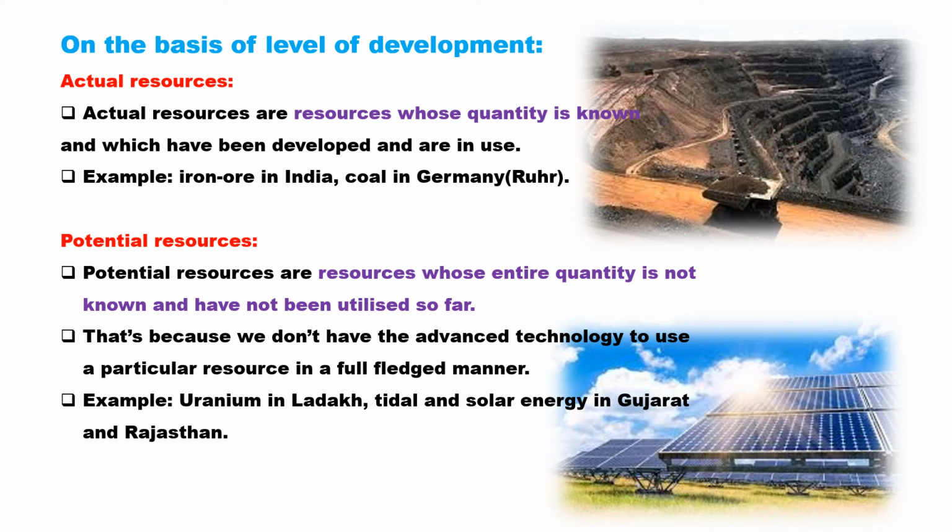And the solar energy in Gujarat, tidal energy in Gujarat and solar energy in Rajasthan, these are potential energy whose entire quantity is not known, and we don't have any full-fledged advanced technology to use that in a full-fledged manner. So such kind of energy resources whose entire quantity is not known come under the category of potential resources. For example, uranium in Ladakh, solar energy from Rajasthan, and tidal energy in Gujarat are examples of potential energy.